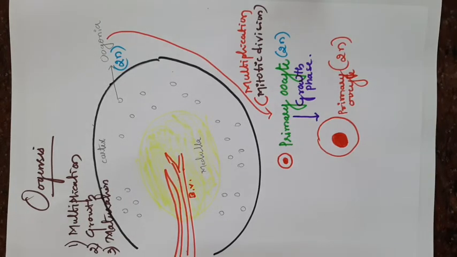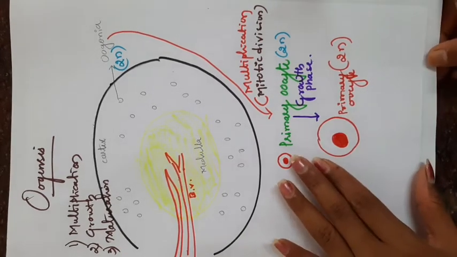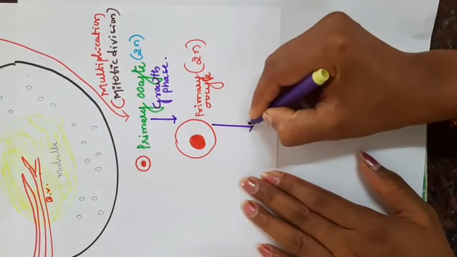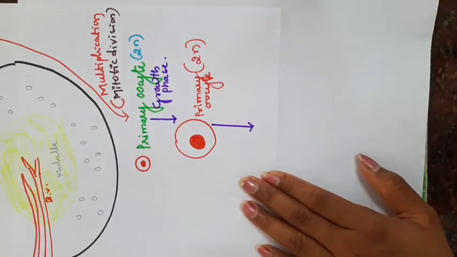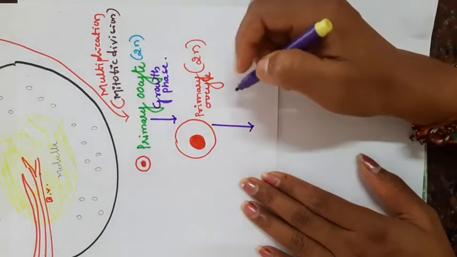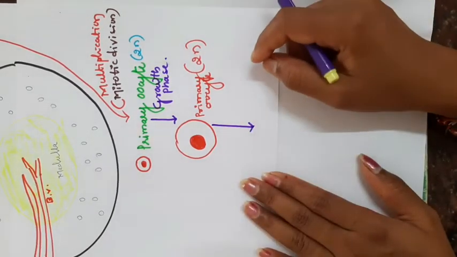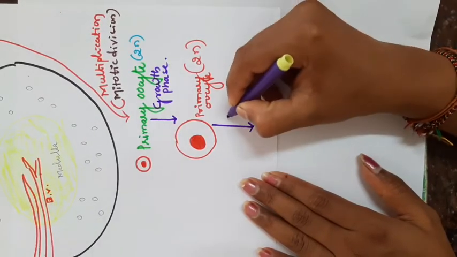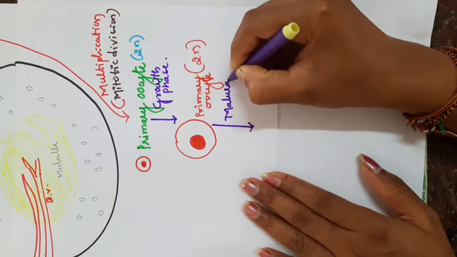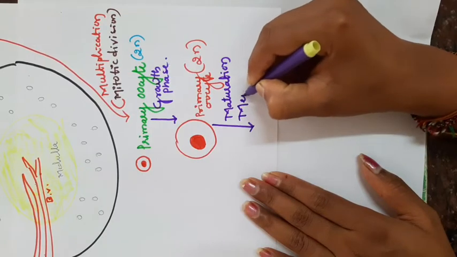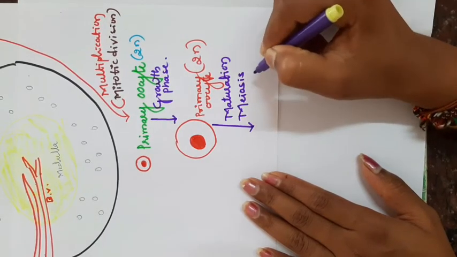The primary oocyte again starts the next step of oogenesis. Remember this process occurs in the fetal stage of a female baby inside the mother's womb. Next step is maturation. Maturation means the primary oocyte undergoes meiosis. Meiosis occurs in two steps, meiosis 1 and meiosis 2.